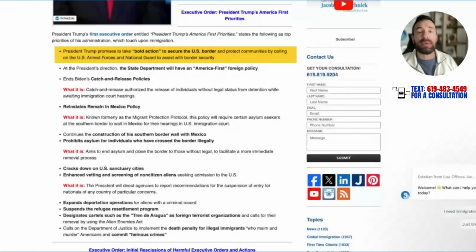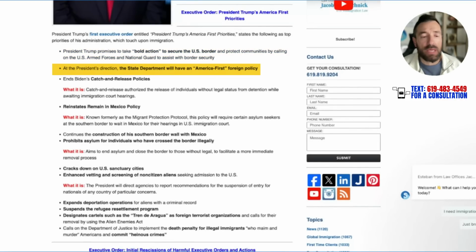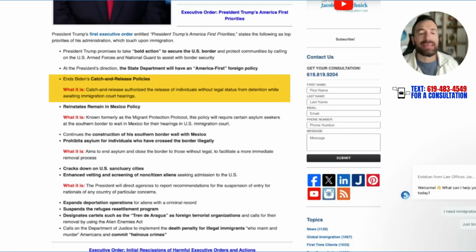In fact, I'm here in San Diego, California. I can tell you that I can already see military moving towards the border as we speak. Moving forward, at the president's direction, the State Department will have an America First foreign policy. What that means, I guess, is an end to Biden's catch and release policies. Right now, when people are apprehended inside the United States, they can be released, and then they wait for the hearing. They're going to stop doing that.